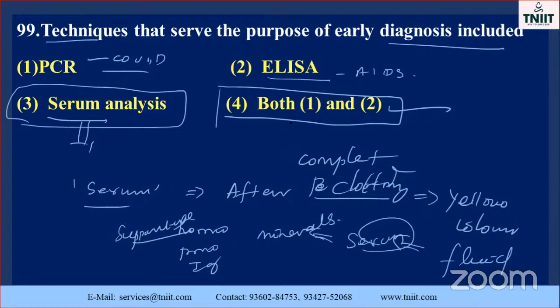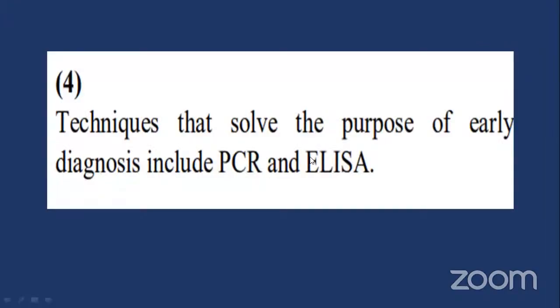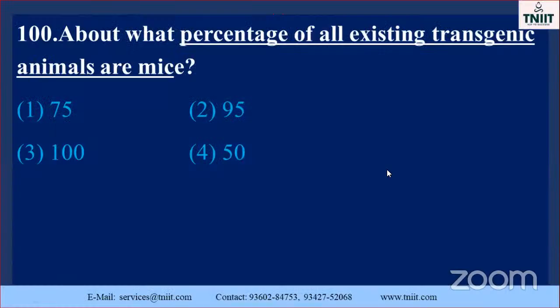So others are wrong. Go to the next one, the last one. A technique that serves the purpose of early diagnosis includes PCR, polymerase chain reaction, and also ELISA, enzyme linked immunosorbent assay. Okay, go to the next one.